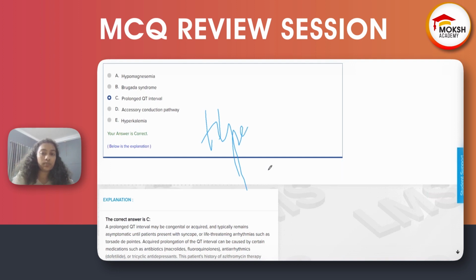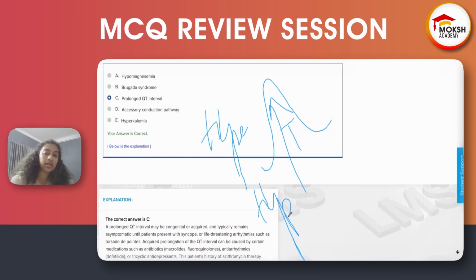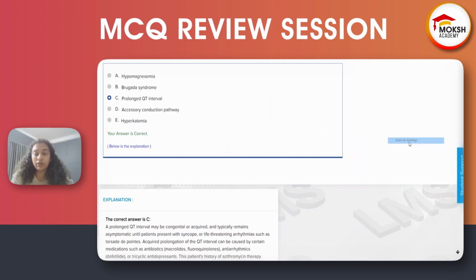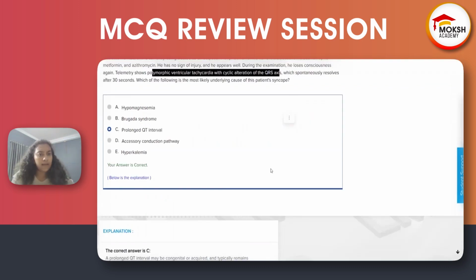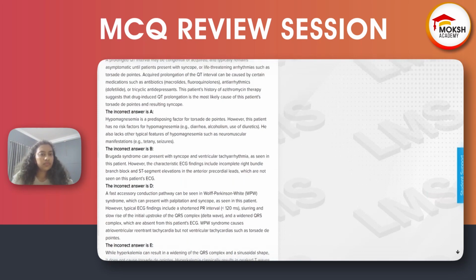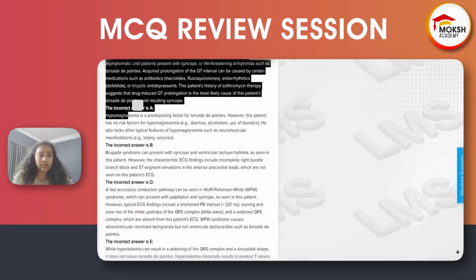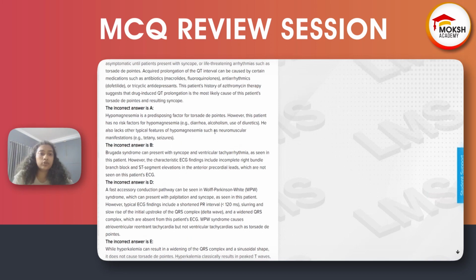Hyperkalemia can cause peaked T waves. Hypokalemia will have depressed T waves, right? Our patient doesn't have any of these ECG findings. As we know, he had only polymorphic and cyclic QRS complex, right? That's it. Now, hypomagnesemia can cause torsades, but our patient doesn't have neuromuscular manifestations like tetany, seizures, or muscular weakness.